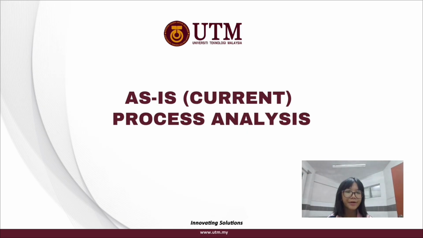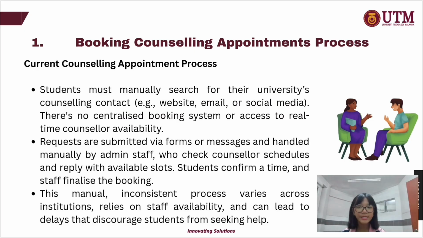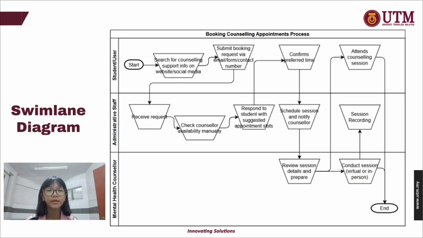Now, let's talk about the as-is current process analysis. In our project, we included 4 current processes for our analysis. First is about the booking a counseling appointment process. To illustrate the current process, I'll be using a similar diagram. There are 3 actors, which are the student, admin staff, and mental health counselor.